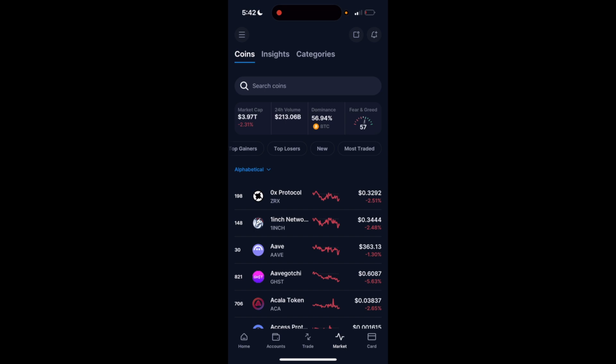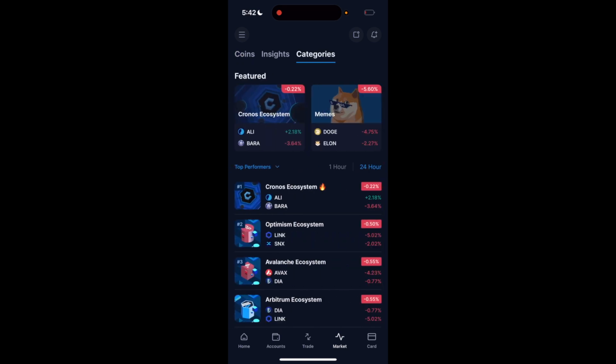Now once you're here at the top, it'll say coins, insights, categories. Go ahead and press on categories. Once you're here where it says memes right here, I want you to go ahead and press on that.